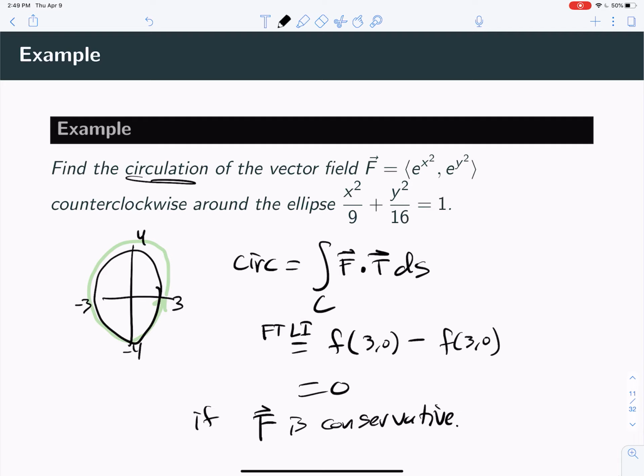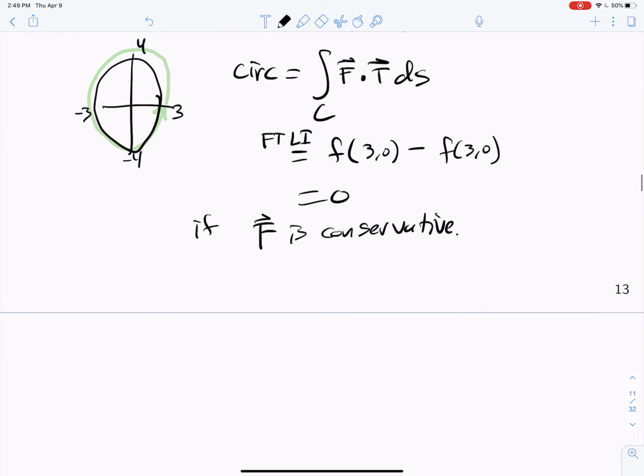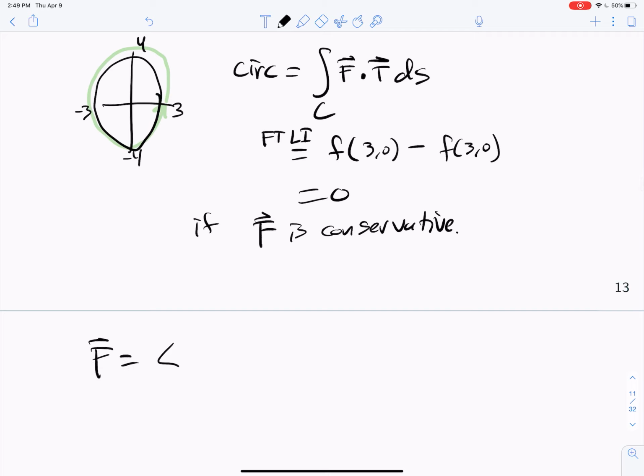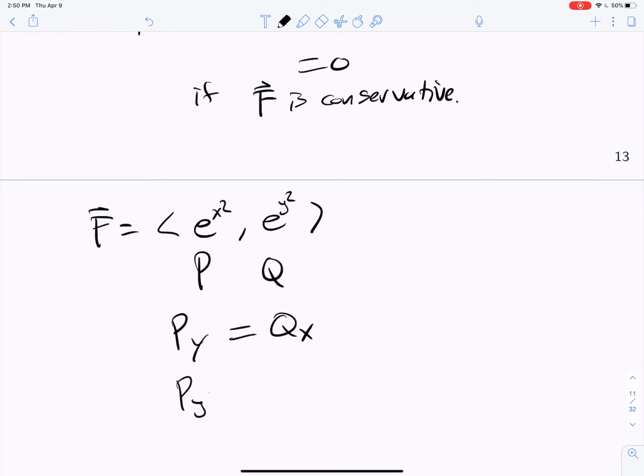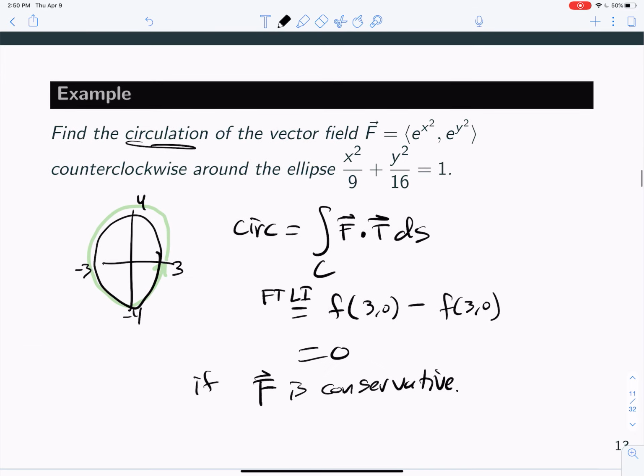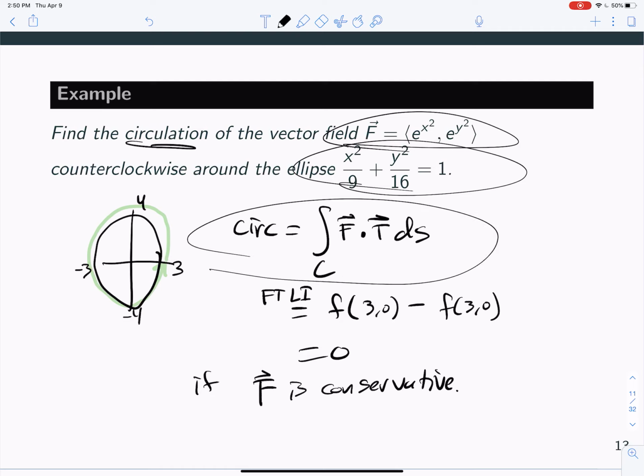Okay, so why don't we just check to see that the vector field f is conservative. So the vector field f was e to the x squared, e to the y squared. So that's our P and that's our Q. So we need to check that Py is equal to Qx. Well, Py is equal to 0 and Qx is equal to 0. I'd say it's a conservative vector field. So there we go. There's no calculus to do. It's a conservative vector field. It's a closed path. Therefore, the integral for the circulation is equal to 0. Boom, done right there. And that's pretty slick.